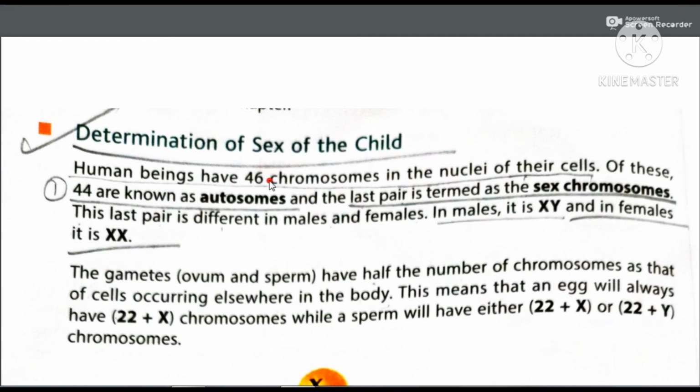Human beings have 46 chromosomes in the nuclei of their cells. Of these, 44 are known as autosomes, and the last pair is termed the sex chromosomes. This last pair is different in males and females. In males it is XY, and in females it is XX.